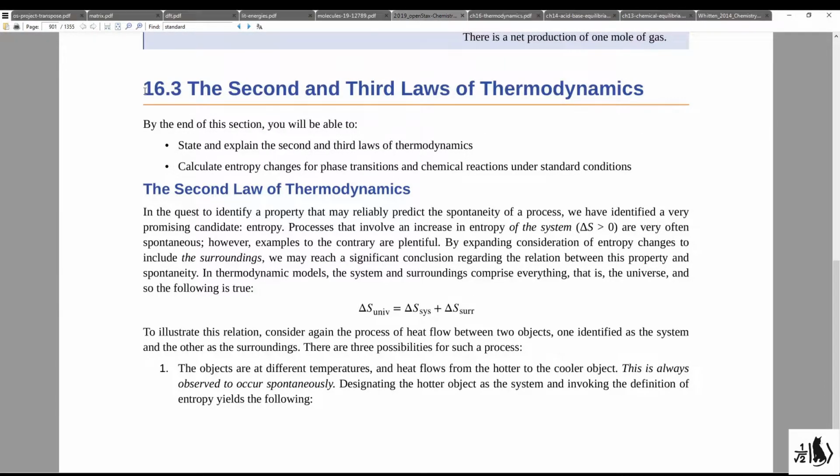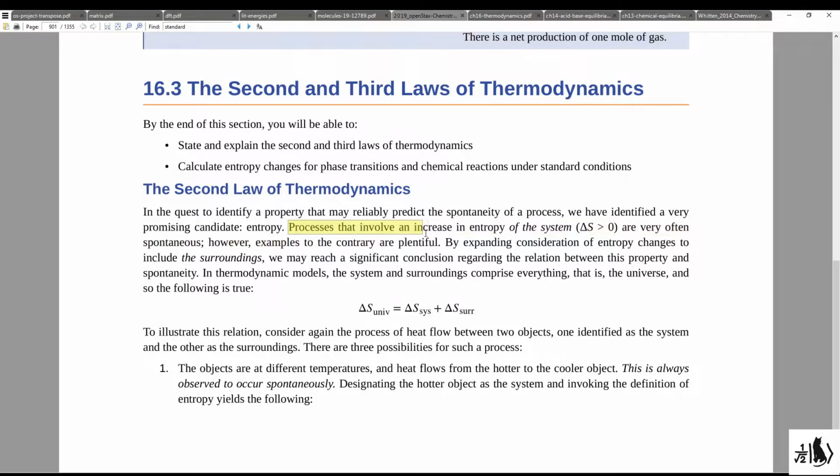In section 16.3, we introduce the second and third law of thermodynamics. And so the second law of thermodynamics, we're going to start with this right here. In the quest to identify a property that may reliably predict the spontaneity of a process, we've already identified a promising candidate, and that is to look at the entropy.